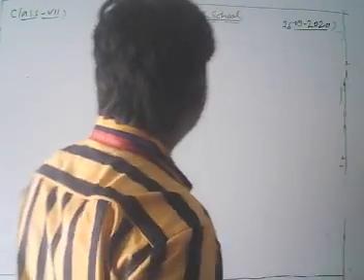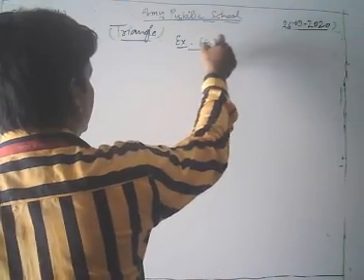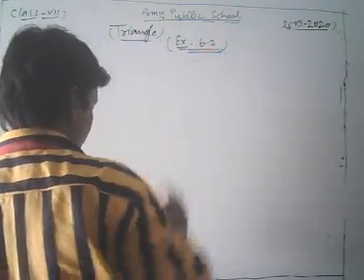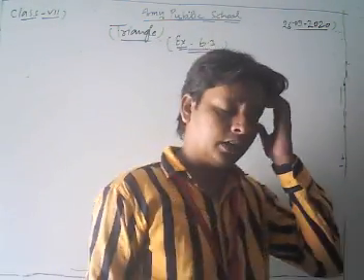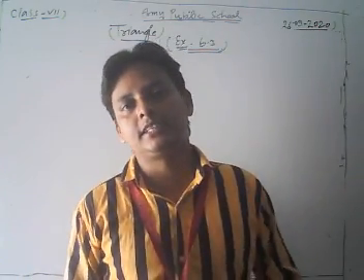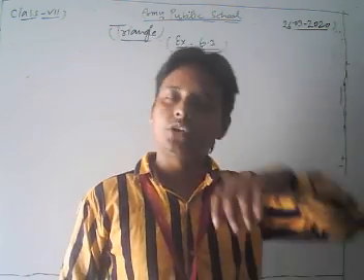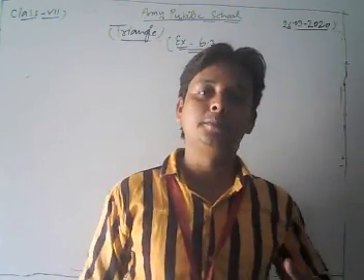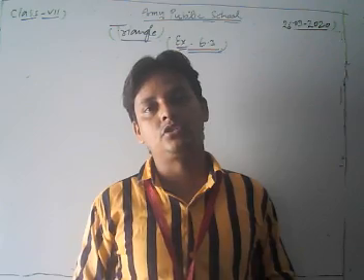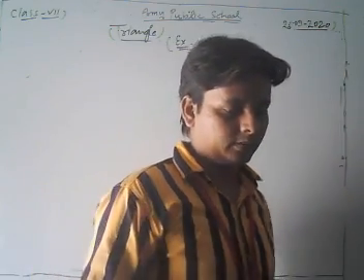Now we discuss your exercise 6.3. Dear students, in your NCERT exercise 6.2, all the questions are based on the exterior angle property, and in exercise 6.3, all the questions are based on the angle sum property of the triangle. So please, let's take some questions.